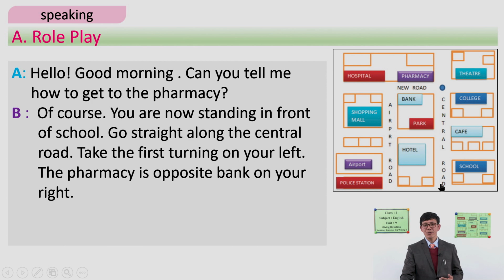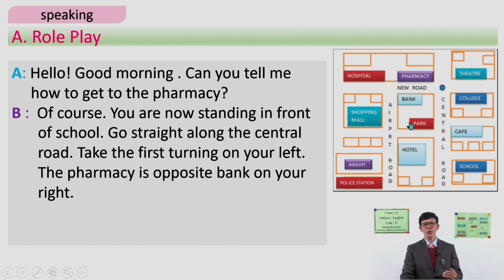Look, go straight along the central road. This is the central road, right? So go straight along the central road and take the first turning on your left. Look, this is the first turning on the left, right? So take the first turning on your left. The pharmacy is opposite the bank on your right. Look at here, here is the pharmacy, and this pharmacy is opposite the bank. The bank is here, and this is the pharmacy. It is just opposite the bank.